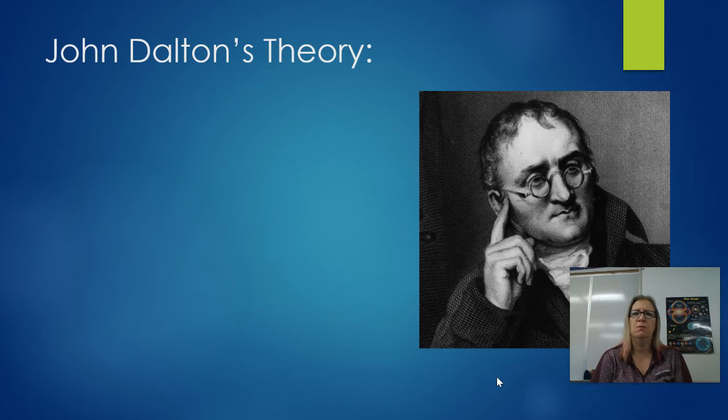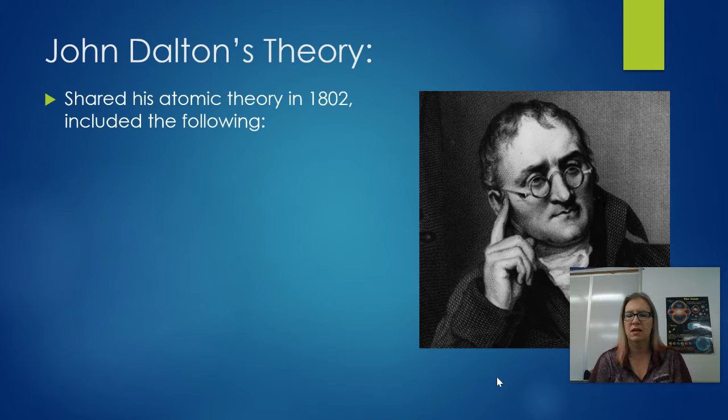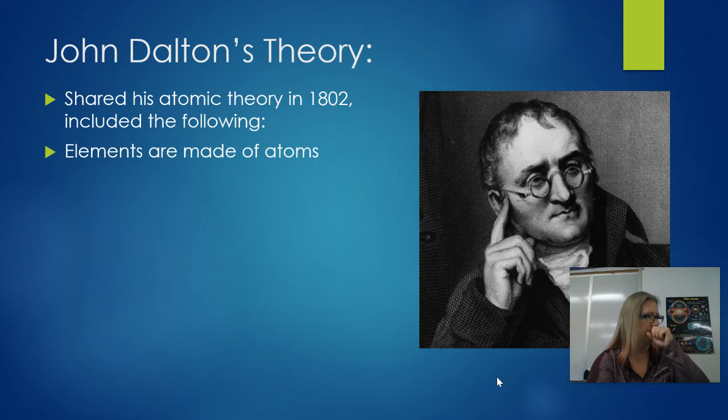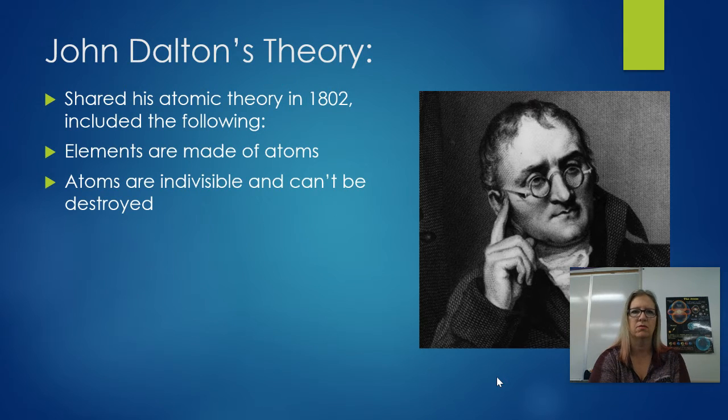All right, then we move on, and we get into the 1800s, early 1800s. We've got this guy named John Dalton, and he came up with his atomic theory. And he had several points, many of which that are still used today. A lot of things have been proven to be very accurate, some not so much, okay? His first idea was that elements are made of atoms. That's true. The atoms of each element are different from each other, okay?